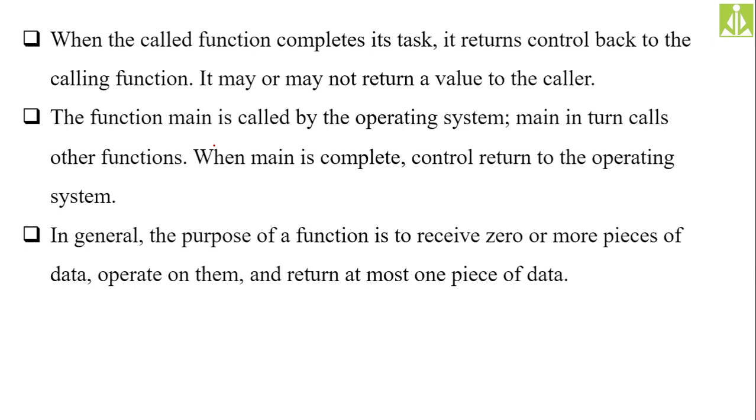Okay, and operate on them. After receiving the input, it will operate on that input and it will give the return value. It will return at most only one piece of data. It is not possible to return more data. It can return at most one piece of data. Remember this one. Input we can have 0 or more. Output it can be 0 or 1, not more. You can give more values to the function as input, but as output you can receive only one value or 0 values.